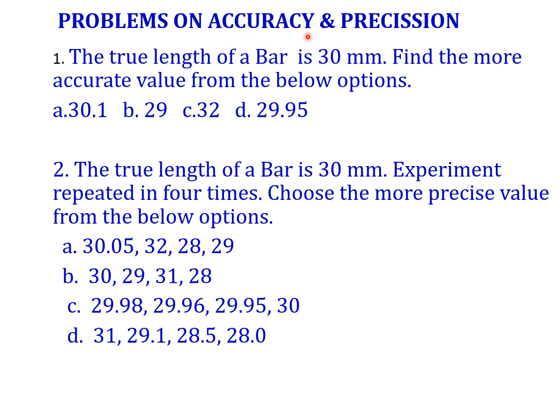Always concentrate on giving highly accurate values, and it should also give highly precise values. Whenever you repeat the experiment, there should be no change in the readings. All the values should be the same or very close. Why does it occur like this? It depends on the operators who do the measurement. It will vary between operators, or there may be some small error in the instrument, like parallax error. All those things depend on the accuracy and precision.